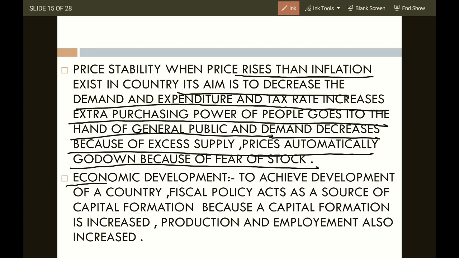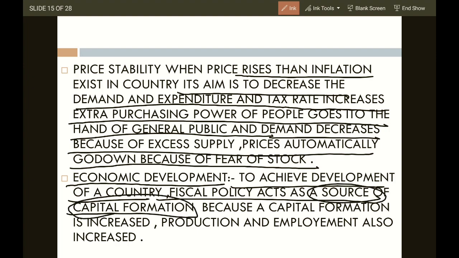Economic development: there should be development of economy. To achieve economic development of a country, fiscal policy acts as a source of capital formation. What is capital formation?